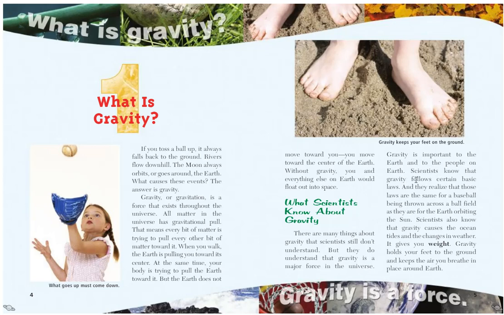Scientists know that gravity follows certain basic laws, and they realize that those laws are the same for a baseball being thrown across a ball field as they are for the Earth orbiting around the Sun. Scientists also know that gravity causes the ocean tides and changes in weather. It gives you weight. Gravity holds your feet to the ground and keeps the air you breathe in place around Earth.